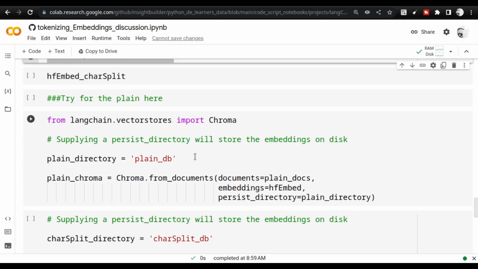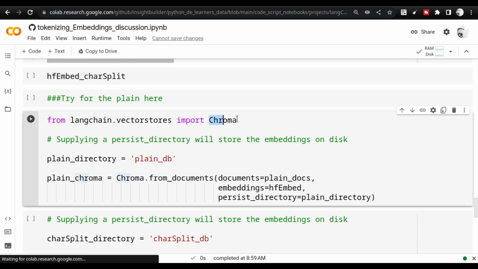When you do the embedding, we have to take the embedding and store it somewhere. So what we are going to do is use Chroma. Chroma uses DuckDB. DuckDB is a portable database which gets created automatically inside the environment where you are working. In Chroma you can keep the directory persistent. If you give the directory name, this directory name can be a path also. I am just giving it as a directory name, so it will get created in the local path.